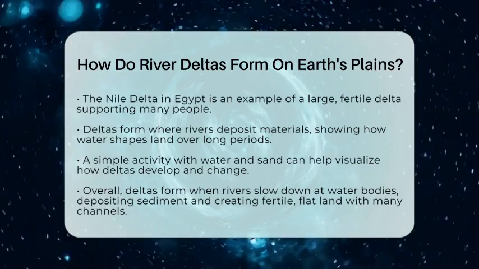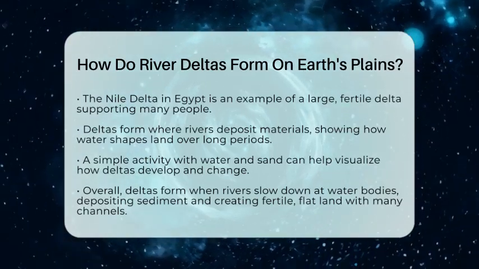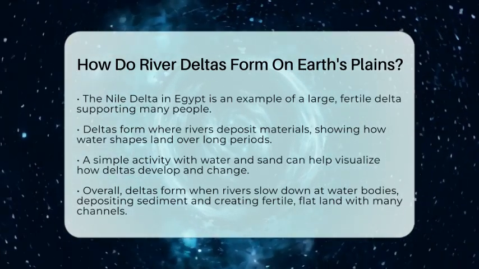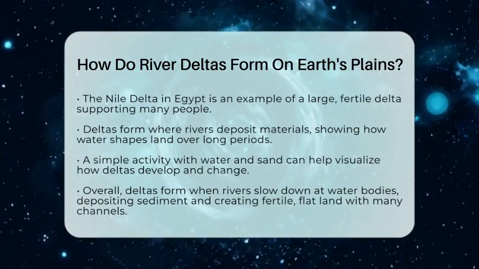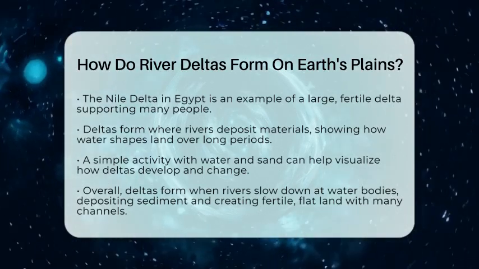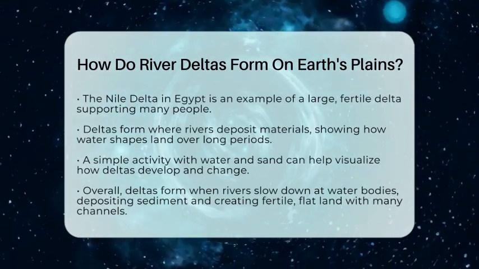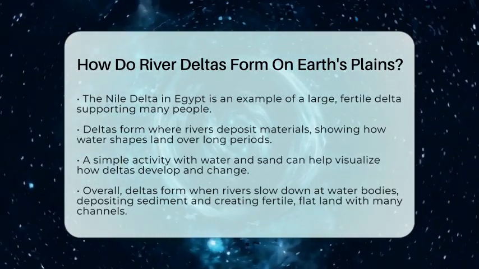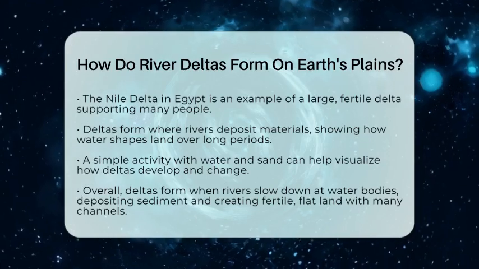So, in simple words, river deltas form when rivers slow down as they meet larger bodies of water, dropping their sediment and creating flat, fertile land with many small channels spreading out. This process links valleys, plains, and water bodies, showing how water shapes the land over many years.